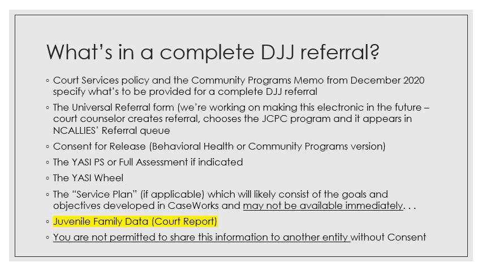As stated earlier, the Court Services Memo as well as the Community Programs Memo from December of 2020 set forth the requirements for referrals from Court Services to JCPC and contractual programs. The Universal Referral Form was updated in November of 2020 and includes the additional fields that are necessary for the program to be able to obtain the information to complete the full risk assessment, R1 through 9, on those juveniles that are being referred to their programs, as well as the information on the YASI pre-screen numeric score. That field has also been added.